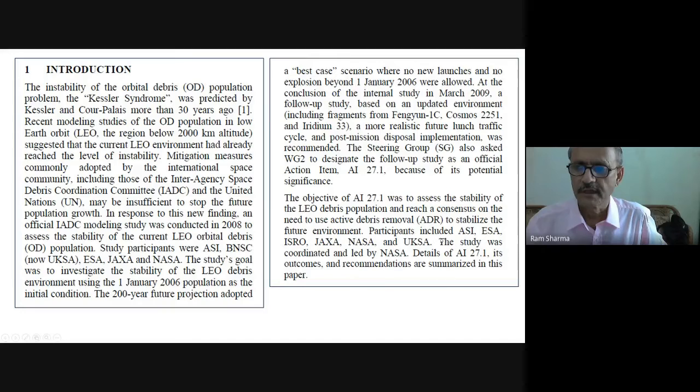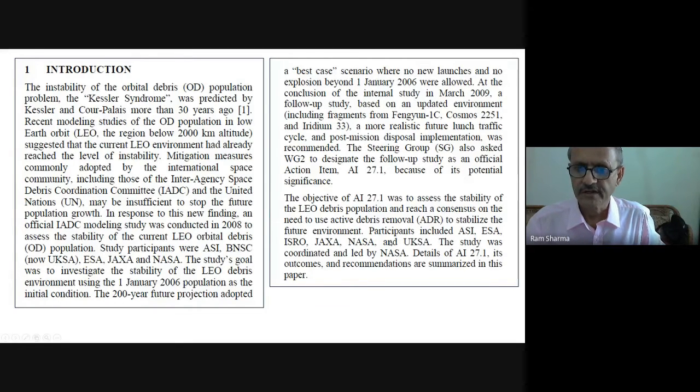Participants include ASI, Italy. This is ESA, the European Space Agency. This is ISRO, Indian, and this is Japan, JAXA, and this is NASA, and this is UK. So these teams from these countries, I mean, these agencies, took part in this study.